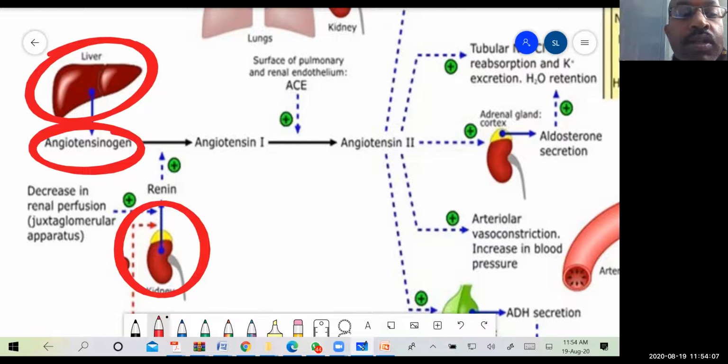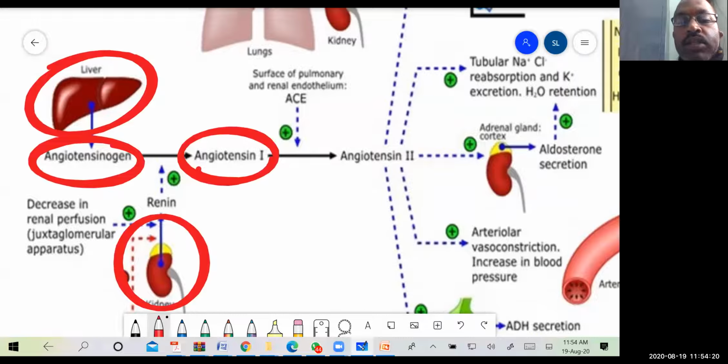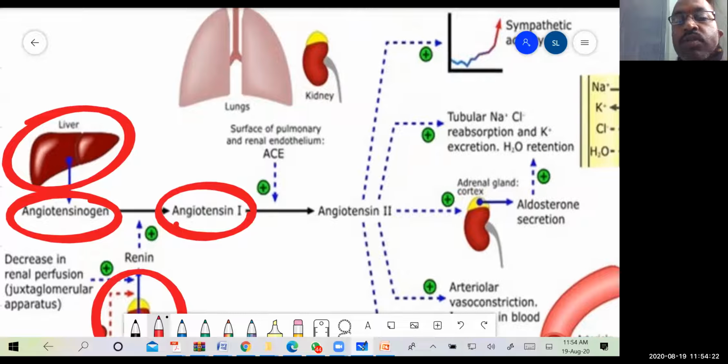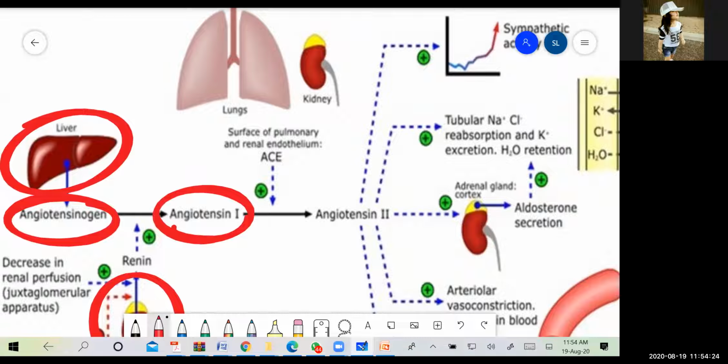Once it is in the blood circulation, the renin acts on this angiotensinogen to convert it into angiotensin 1. And this angiotensin 1 is again converted into angiotensin 2